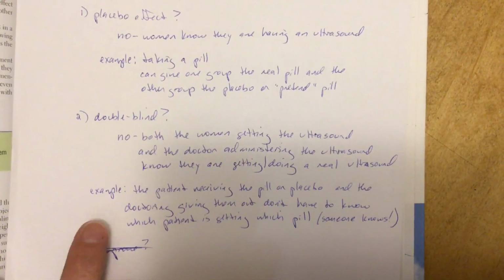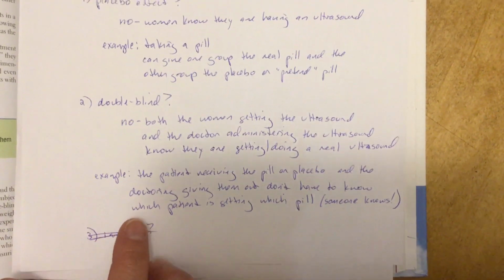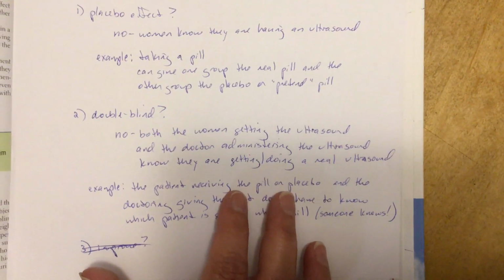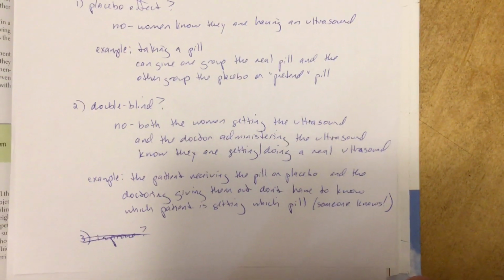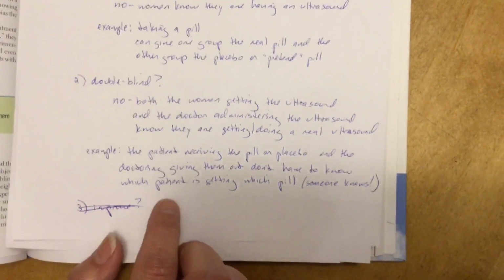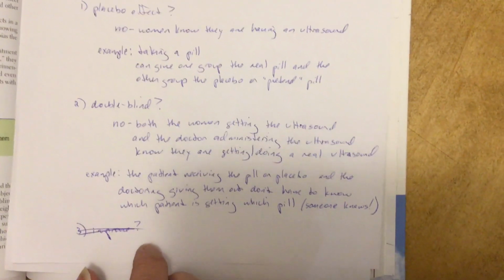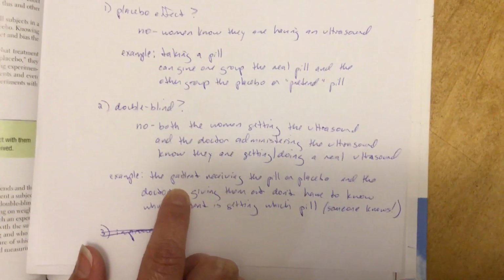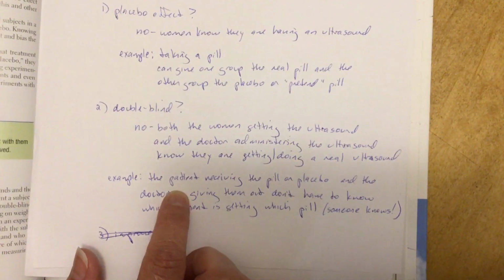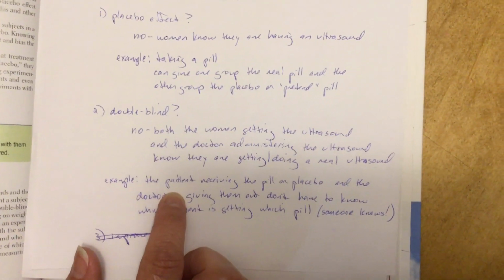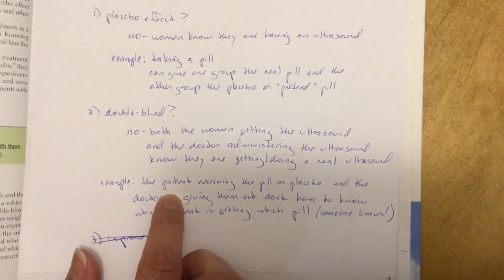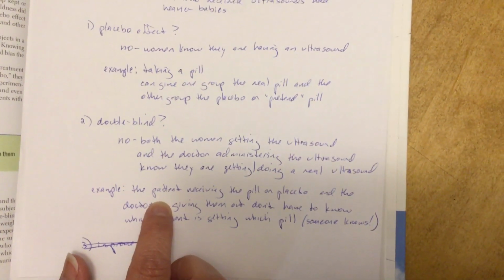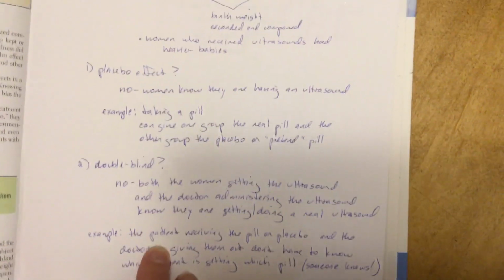So let's talk about our example with the pill. We could double blind an experiment with a pill because the two groups of people receiving the pill or the placebo might not know what they're getting. They might think they're all getting the real pill when half of them are getting the placebo. And then the doctor giving out the pills or the placebos might not know which pill they're giving their patient, whether it's the placebo or the real one. Somebody knows, but the two people that are interacting, the patient and the doctor administering it, don't know. So that's double blind.